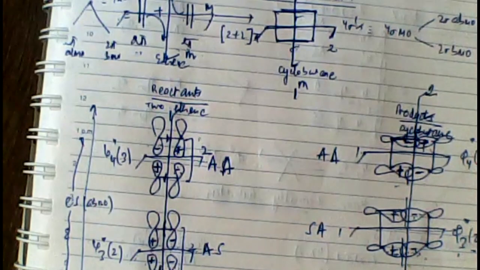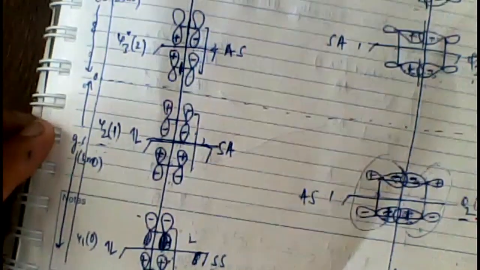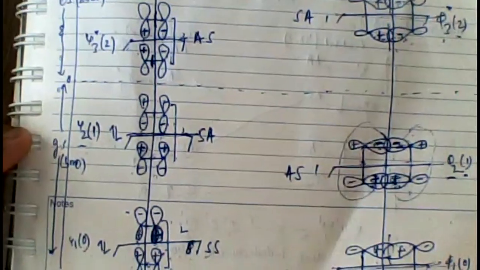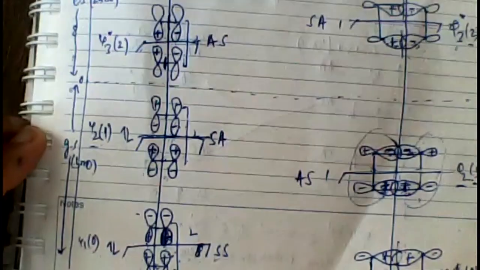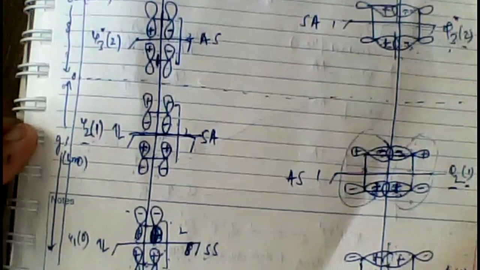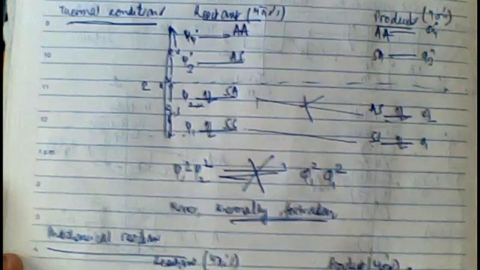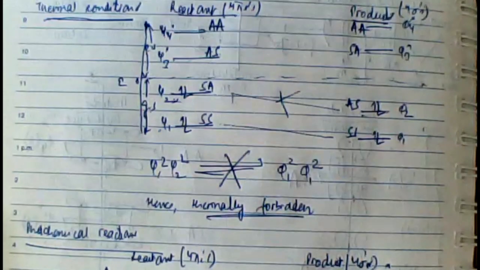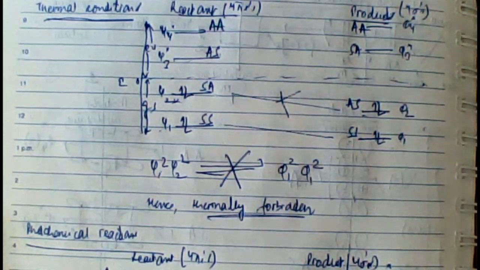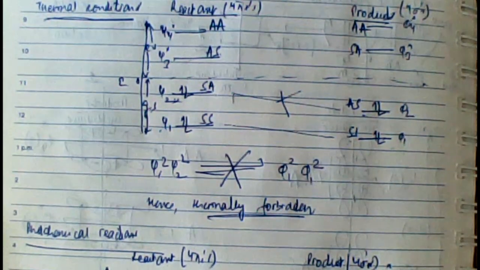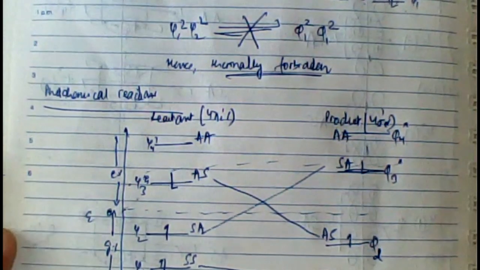Then we have drawn the orbital correlation diagram under thermal conditions. We have drawn the orbital correlation diagram under photochemical conditions. We've seen that in thermal conditions, the ground state orbitals do not match with the ground state orbitals of the product, so the reaction is thermally forbidden. And we've seen that in the excited state, the orbitals match with those of the products, hence the reaction is photochemically allowed. This is how, with the help of the OCD approach, we normally gauge whether a particular reaction is thermally allowed or photochemically allowed. Thank you.